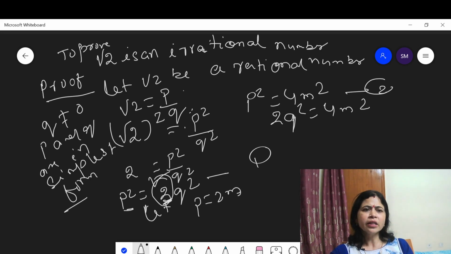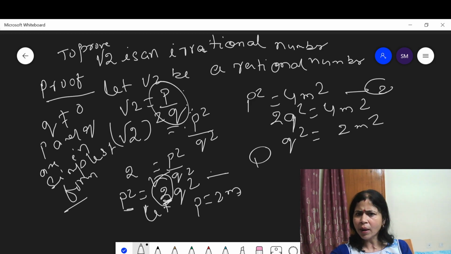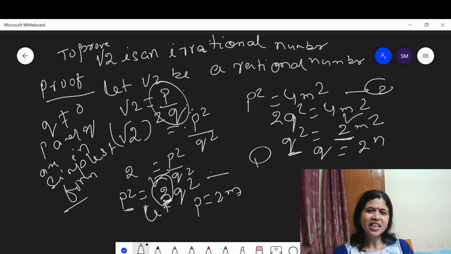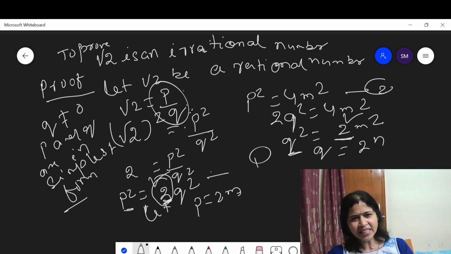Simplest form means there are no common factors between P and Q. Here 4m square is equal to 2q square, which shows that 2q square is equal to 2m square. This means q square is a multiple of 2, so q square is an even number, which shows that q must be an even number. Let q is equal to 2n. Which contradicts the assumption. You have assumed that root 2 is a rational number.